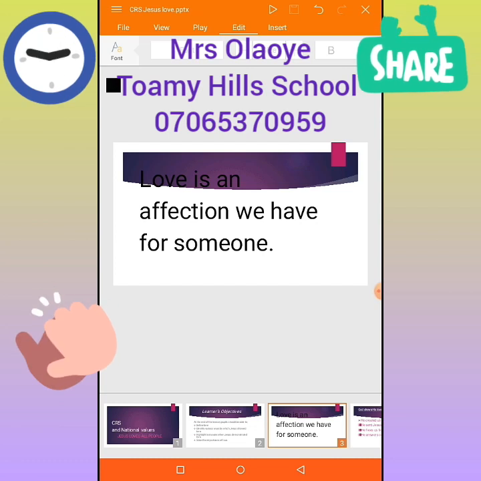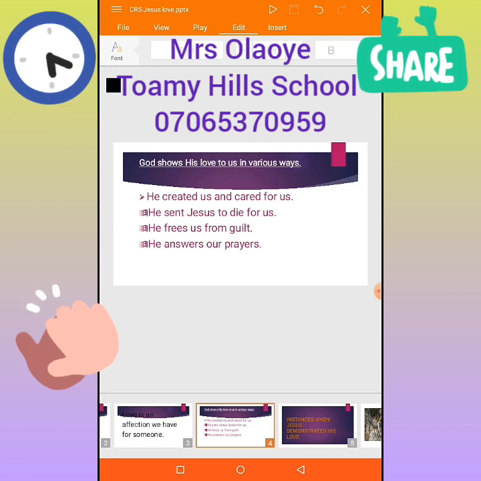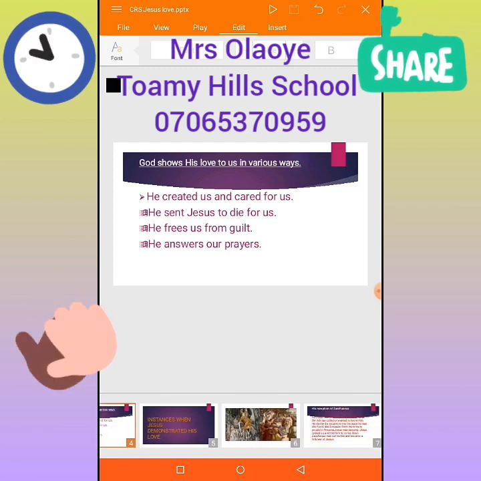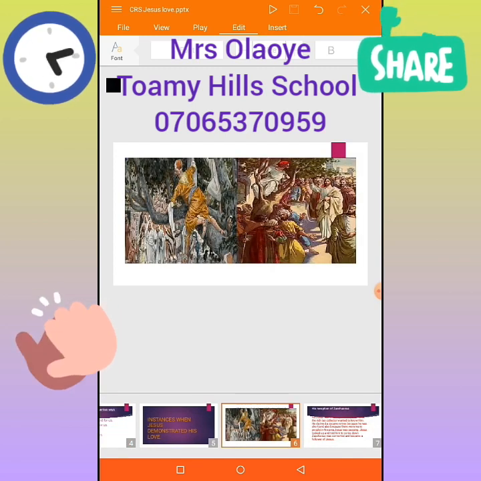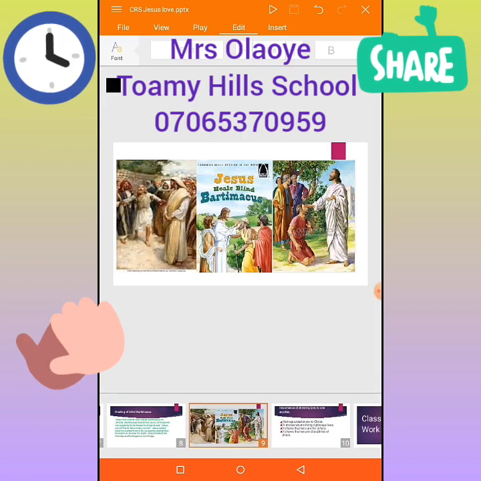Love is an affection we have for someone. We looked at how God shows his love to us in various ways. He created us and cared for us, sent Jesus to die for us, and answered our prayers, and so on. We looked at instances of how Jesus showed love to other people, and we looked at the story of Zacchaeus in the Bible that climbed the sycamore tree. We also looked at the story of the blind Bartimaeus that Jesus healed.